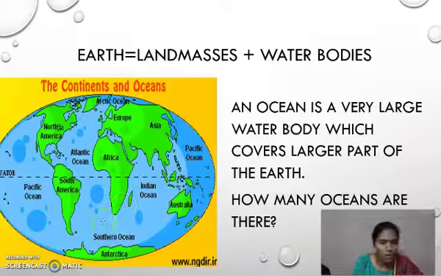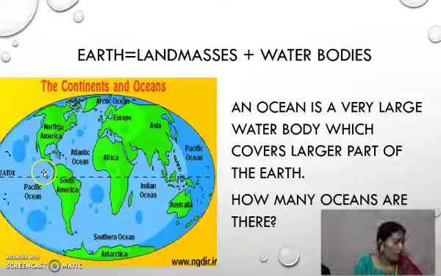Okay, children, among all these, Pacific Ocean is the largest one because it has started here. Even till here you can see this is the end. If you fold it, then you will get a cylindrical spherical shape. Then you need to see till where it is. Pacific Ocean is the largest ocean, and among continents, which is the largest one? Yes, Asia is the largest one. Okay, children, did you understand now?